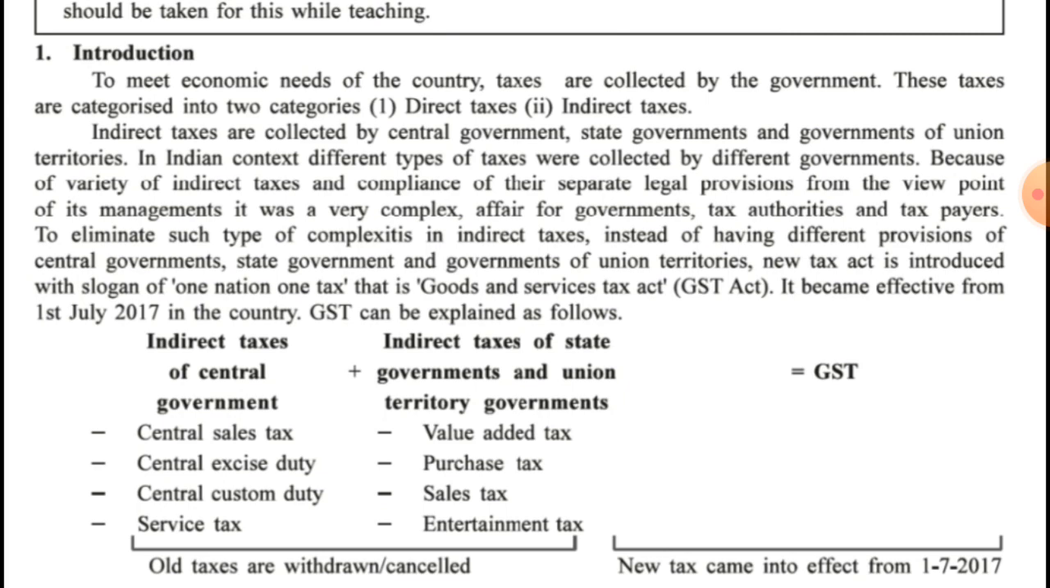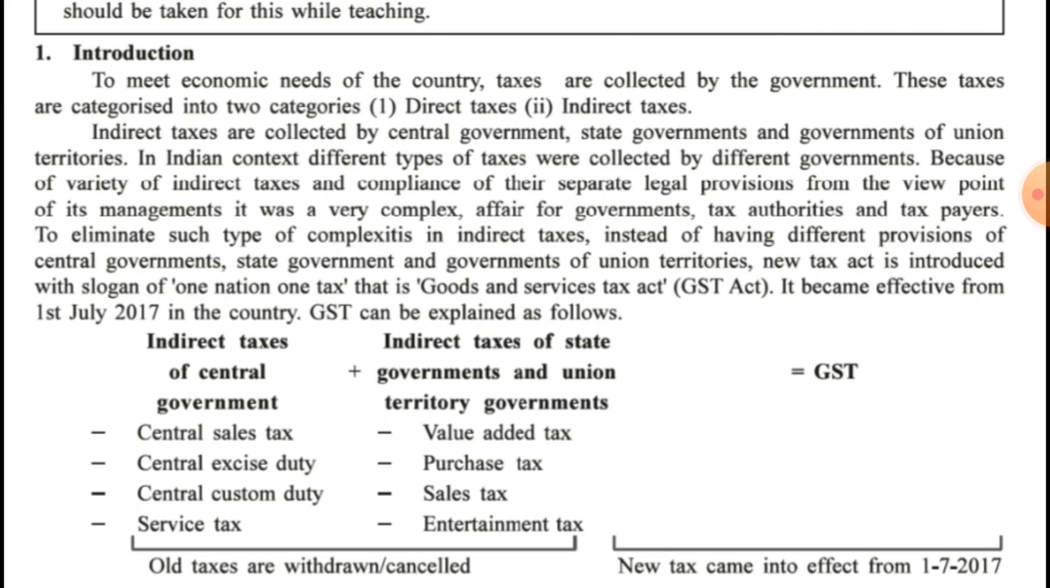Students, you have to remember the slogan also and the date and the year from which this tax was implemented. Previously the indirect taxes of central government were central sales tax, excise duty, custom duty, service tax. Indirect taxes of state government and union territories were VAT, value added tax, purchase tax, sales tax, entertainment tax. Now the summation of both these taxes is equal to GST.